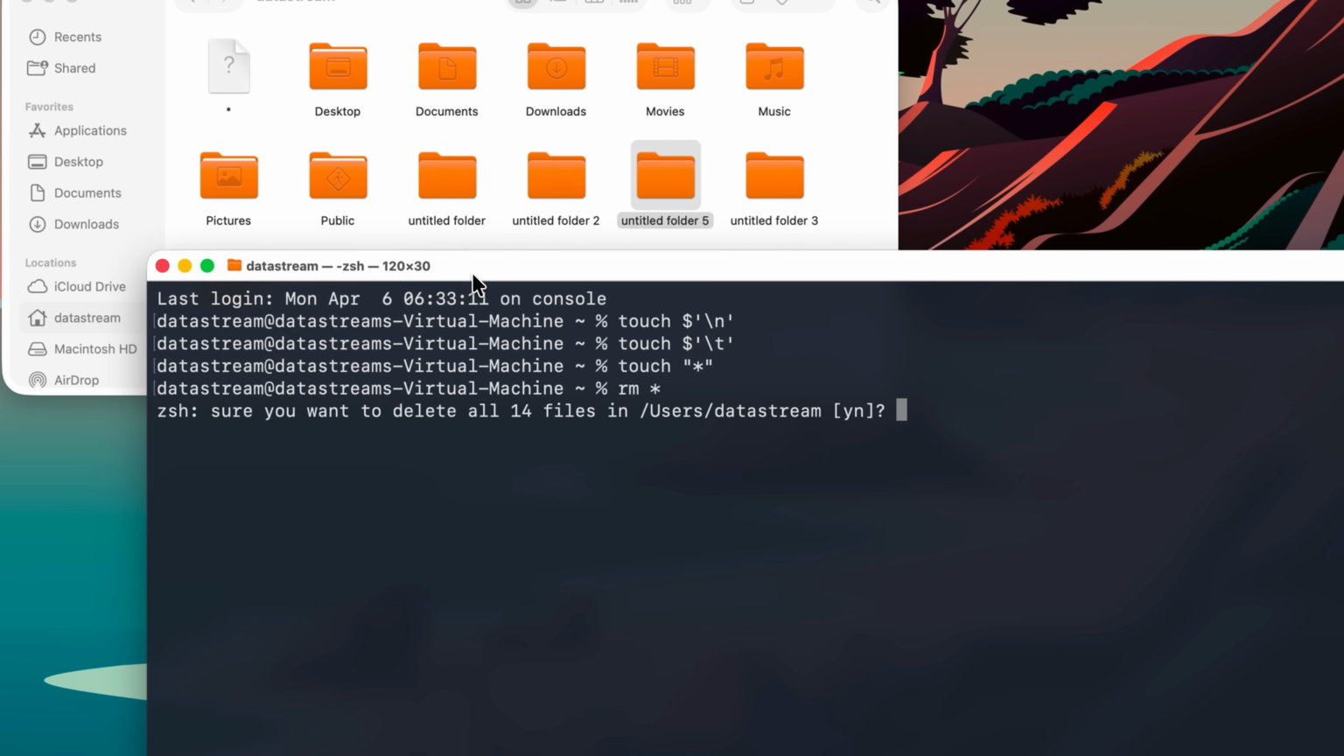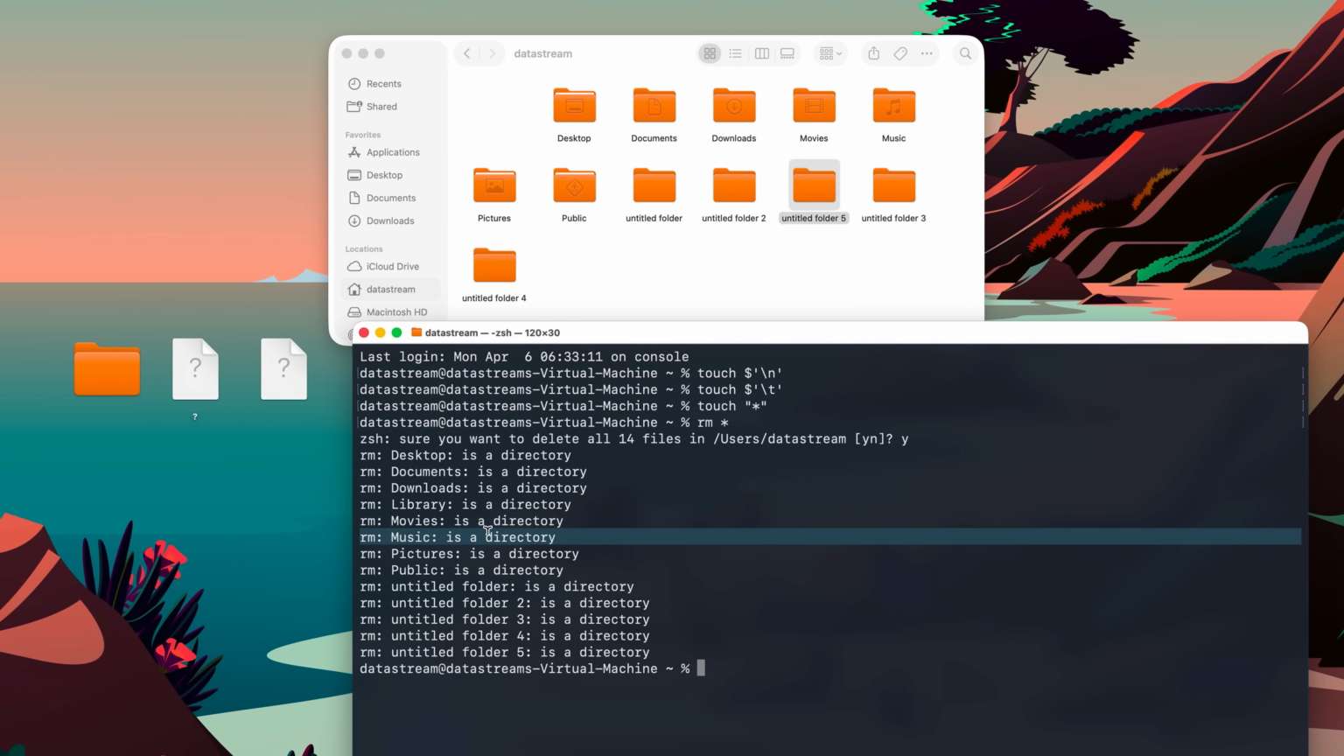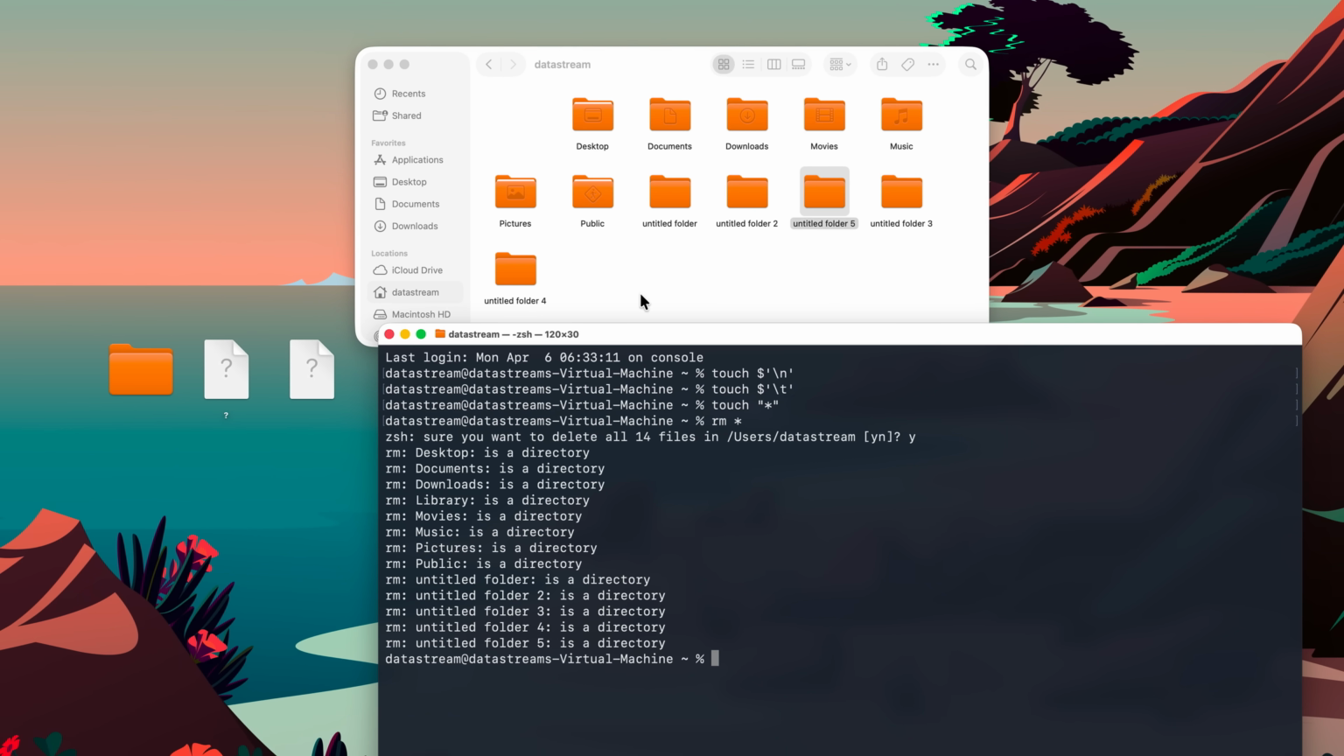And now this is the problem, is that now macOS is going to think that you want to delete everything in that directory. Sure, you want to delete all 14 files in the user's directory? Yes. No. Yes. Okay, so it does seem like it removed only the file and not the directories. macOS is kind of smart.